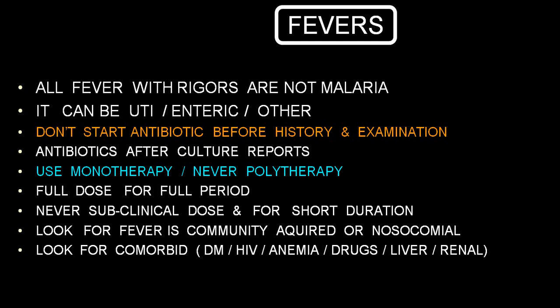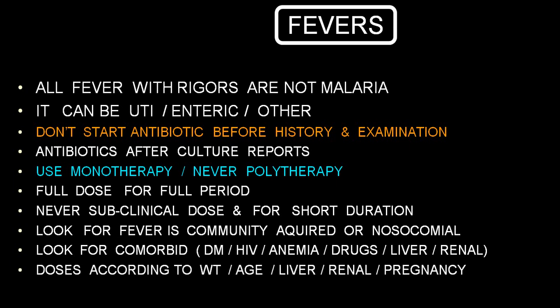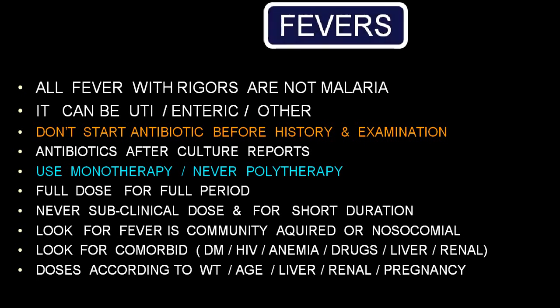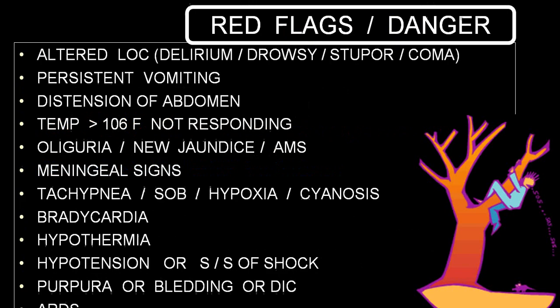So all this you have to keep in mind before using any particular drugs, and it is particularly important while using antibiotics. Doses will change with weight, with age, in a person with liver disease, a person with renal disease, and during pregnancy. This you have to keep in mind whenever you are going to treat with antibiotics or any drugs.